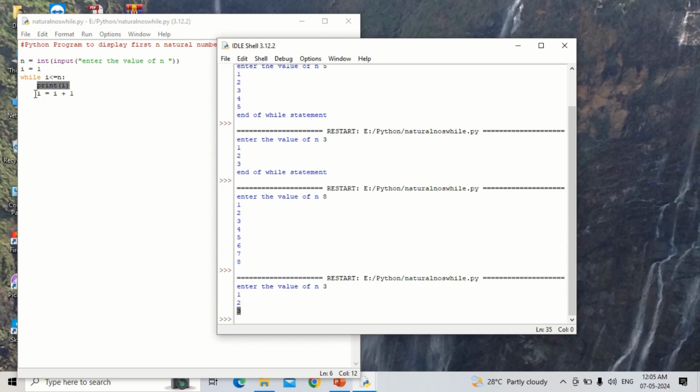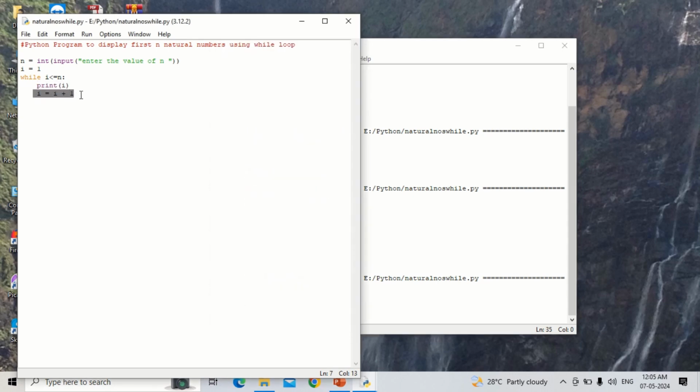After that it executes i is equal to i plus 1. Now the value of i becomes 4. Again it checks the condition: i is less than or equal to n. 4 is less than or equal to 3. The condition becomes false. It comes out of the loop. So therefore the program execution stops. So this is a program to display the first n natural numbers using a while loop in the Python programming language.